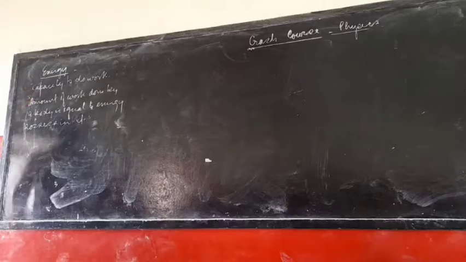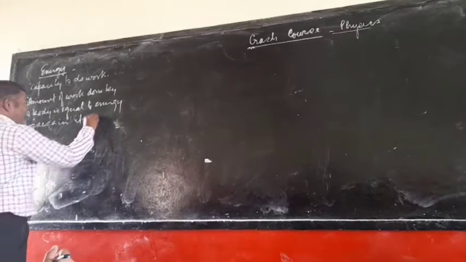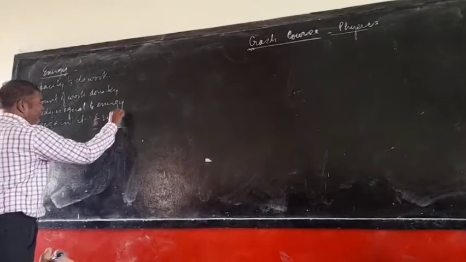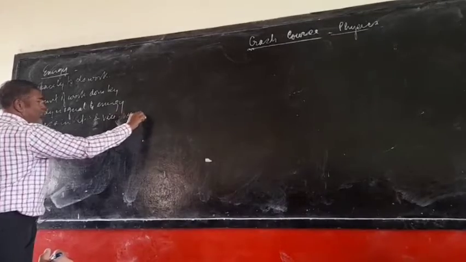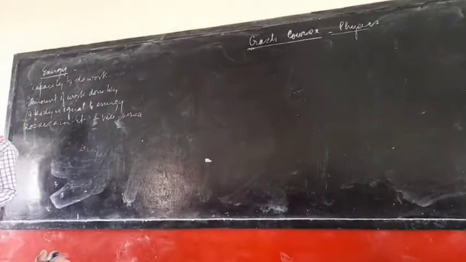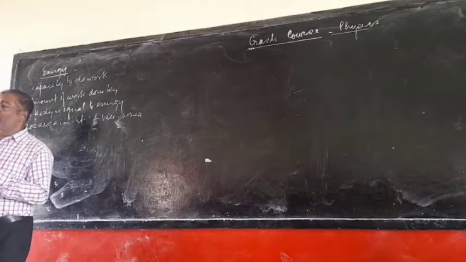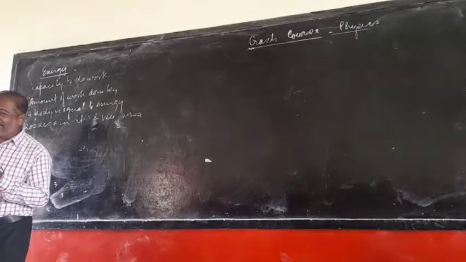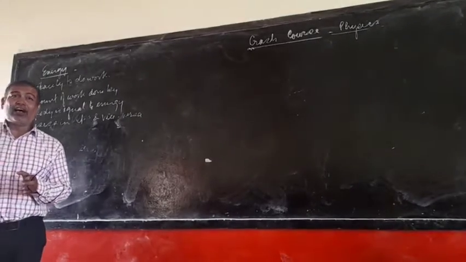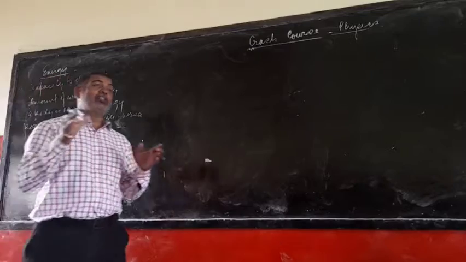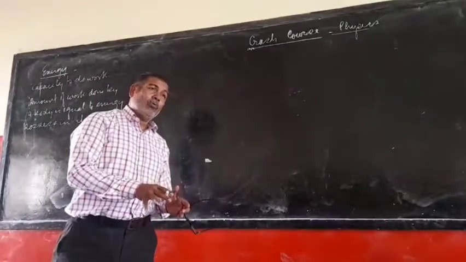That's why, and vice versa, means the opposite is also true. What amount of energy is possessed in a body, that amount of energy can be transformed into work.